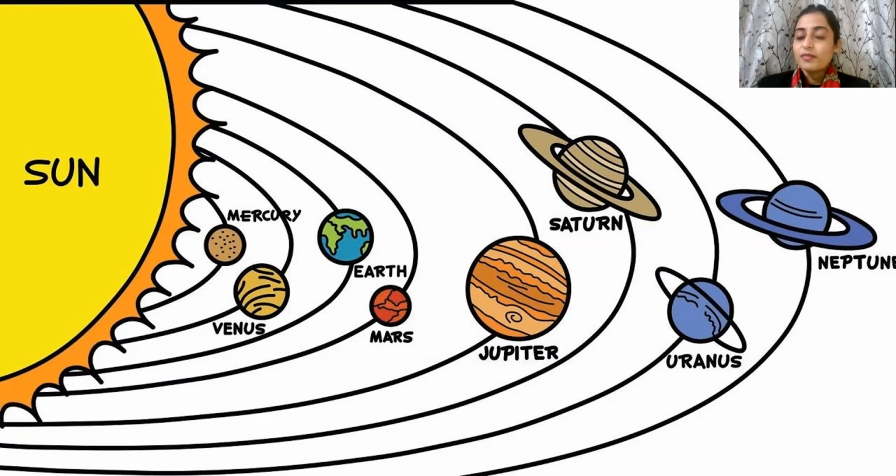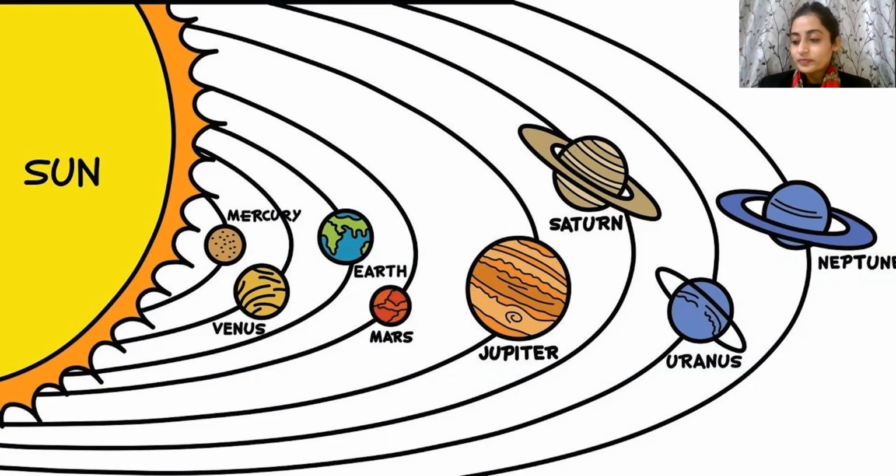Okay, so we have our 8 planets here. What do they do? They move around the sun. Children, they move around in a fixed path, which is called an orbit. As you can see, there are many rings around this sun, and the planets are moving in their fixed paths. This fixed path is known as an orbit. They do not have light of their own. They do not have heat. Who provides them with that? It's the sun that provides the planets with heat and light.